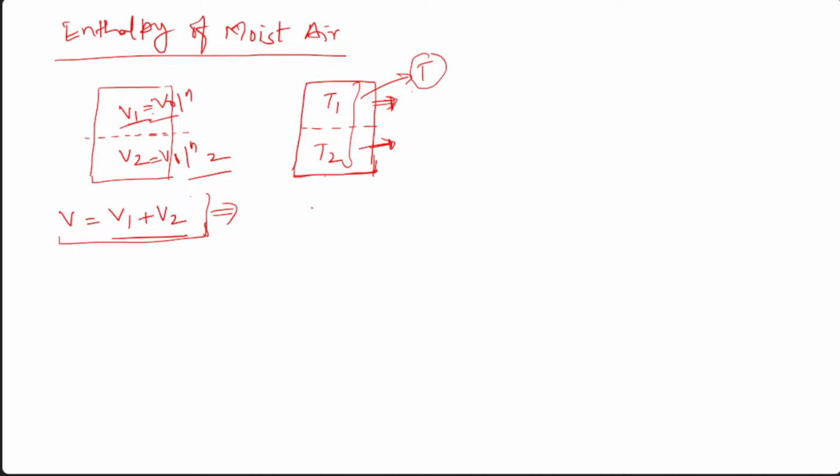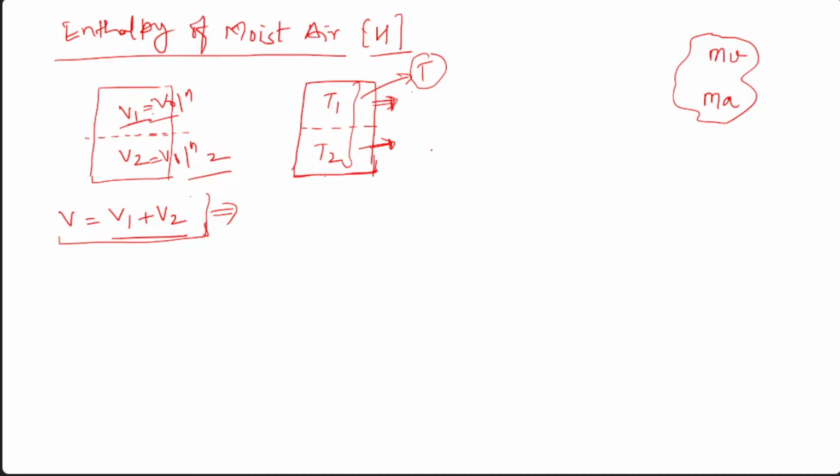But why are we discussing this? What about enthalpy? Let's say this is H. Because let's say this is your chunk of mass of the air, there is a vapor part and a dry air part. So how will you calculate this?